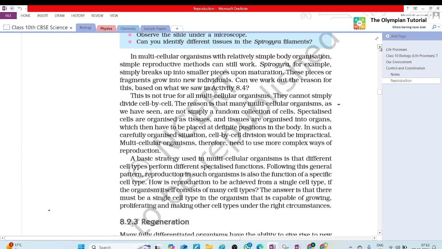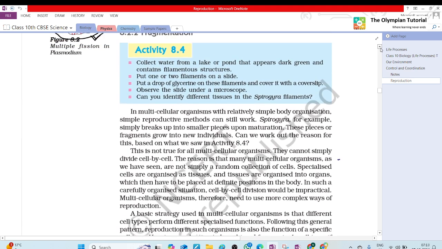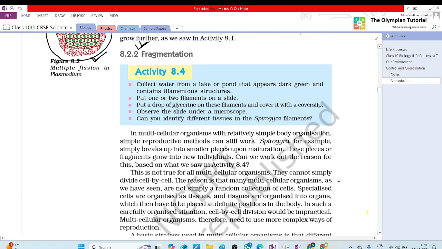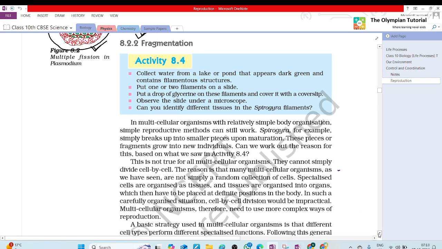What does the word fragmentation mean? Ma'am, I think breaking down. What is the basic difference between fission and fragmentation? In fragmentation, they divide into multiple fragments, more than two.